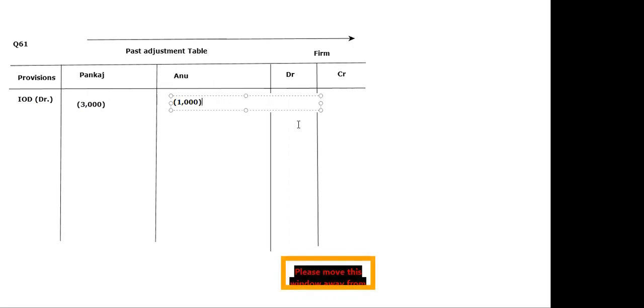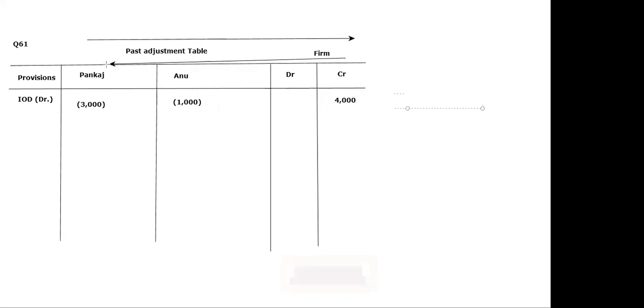It means when they return, the partners will give the IOD to the firm. So the firm will receive a total amount of 4000 rupees. Now, because this amount belongs to the partners, what will the firm do? The firm will return this amount to the partners, but as profit.